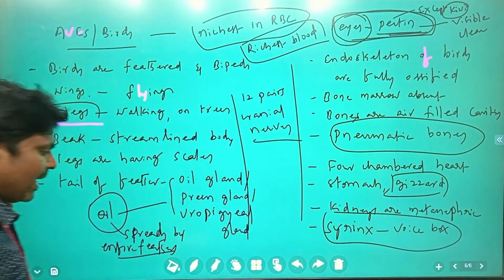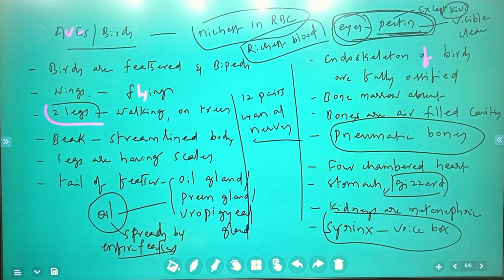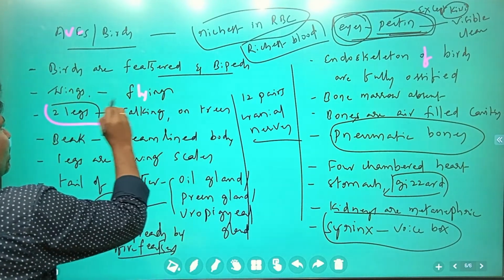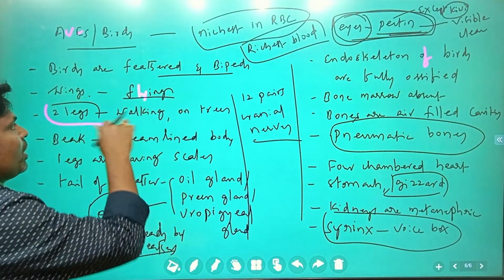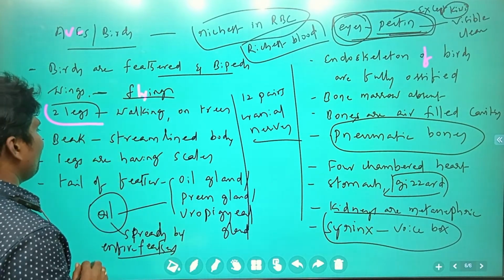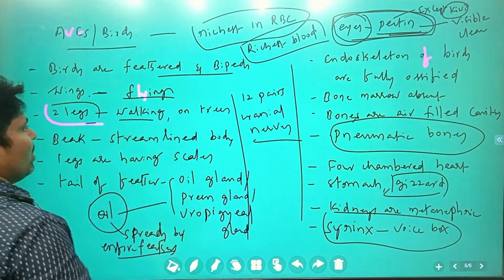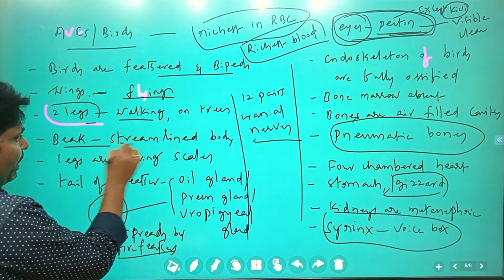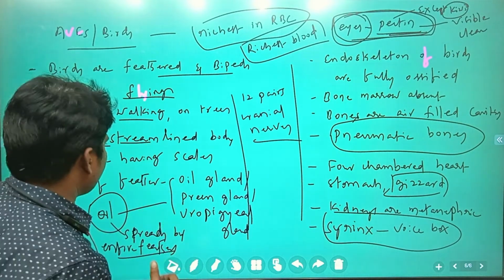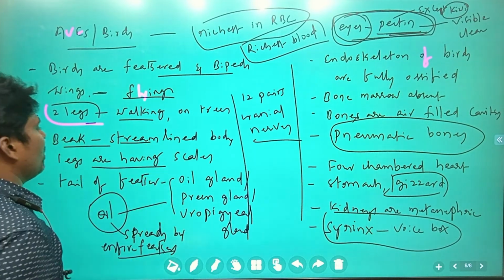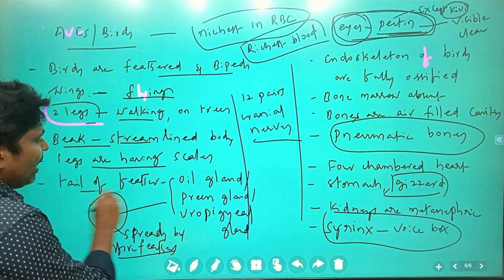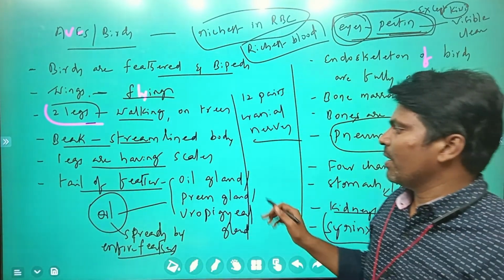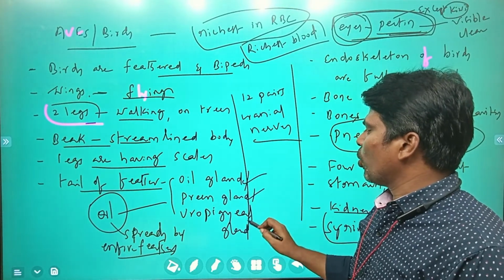So these are the general characteristic features of birds. Birds are feathered bipeds. The four limbs are modified: wings for flying, and two legs for walking and perching on trees. The body is streamlined, and the legs have scales. At the end of the tail feathers there is the oil gland, or preen gland, or uropygial gland.